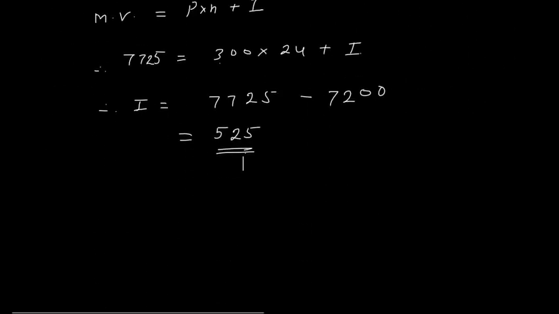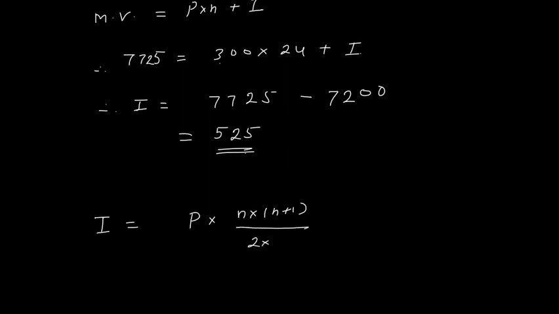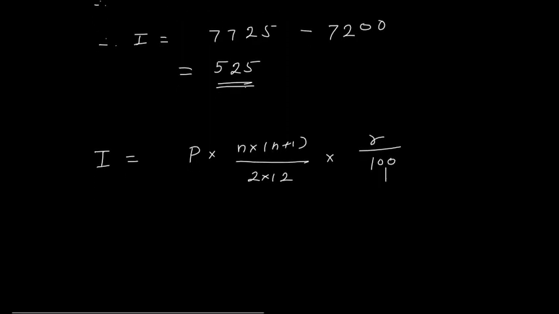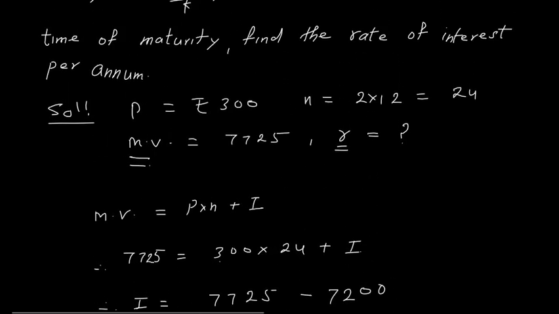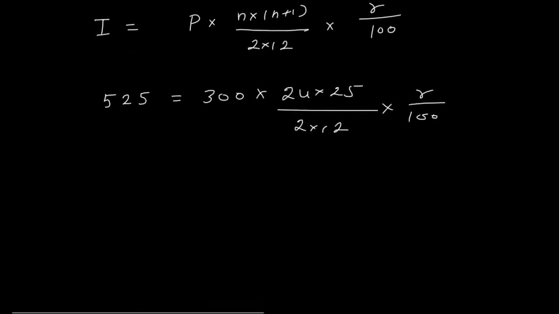Now I will apply the formula for interest. I is equal to P into n into n plus 1 upon 2 into 12 into R divided by 100. So interest is 525. Now 525 is equal to P, rupees 300, n is 24, so 24 into 25 divided by 2 into 12 into R, which is unknown, so R upon 100. Right, okay, so all the values we have written here.